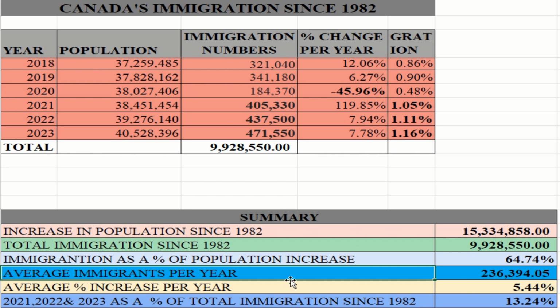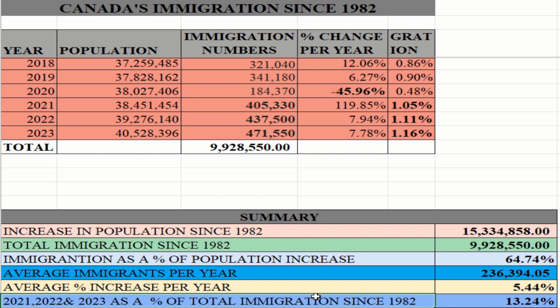The average immigration per year. So the average number of immigrants per year that Canada welcomed from 1982 until 2023 is about 236,395.05 immigrants per year over 42 years. So the average increase in immigrants per year is about 5.44%. From year to year, for 42 years, immigration has increased by about 5.41% per year.